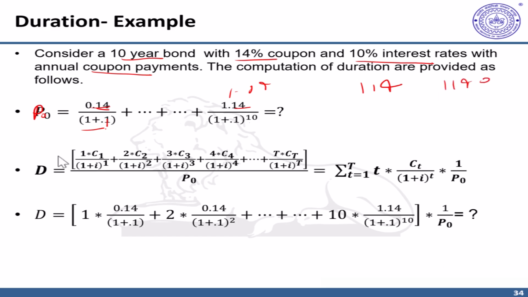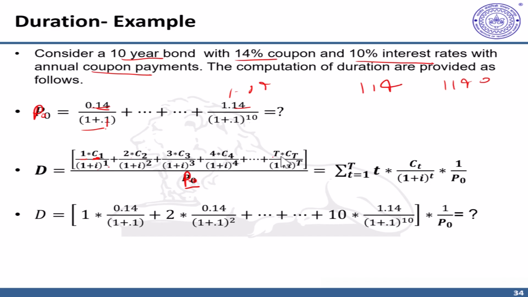The next step in calculation of duration is to weigh the times with the appropriate cash flow. So for example, now that you have P naught, you have to calculate the present value of each cash flow. For example, first cash flow is C1 upon (1 plus I) raised to power 1, divided by P naught, to get the appropriate weight which needs to be multiplied or given to cash flow number 1. Similarly, for second cash flow, C2 upon (1 plus I) raised to power 2, divided by P naught, multiplied by 2, and so on.